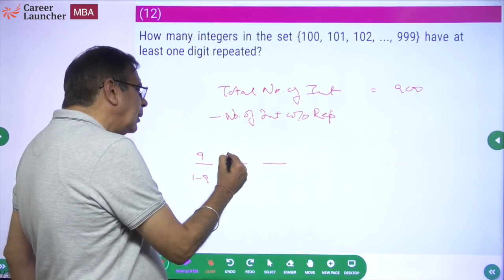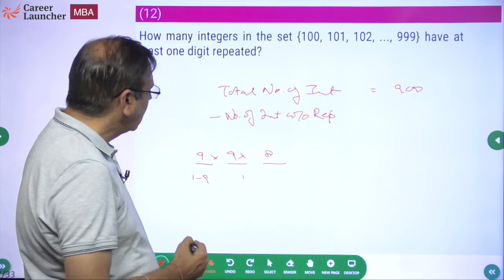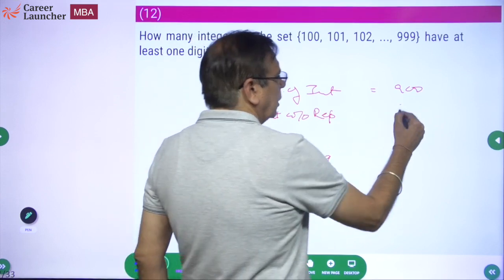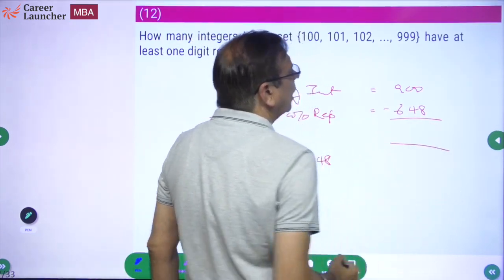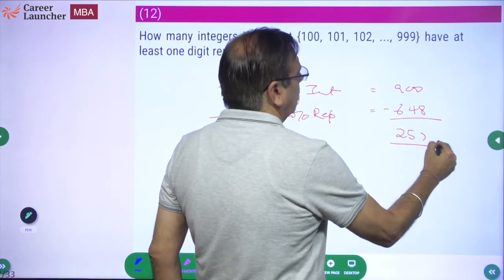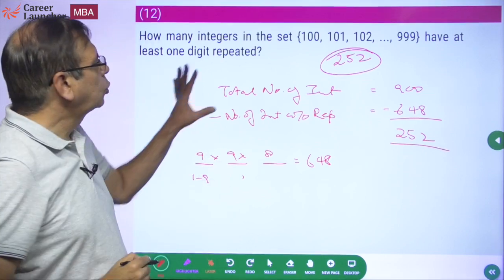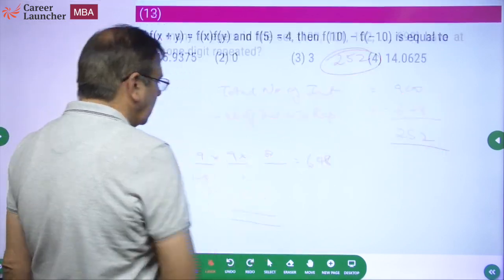So again, I have got 9 possibilities here and 8 possibilities here. 9 into 9 is 81, into 8, 648. 900 minus 648 should be the answer. So that becomes 252. Okay, simple question, no jugaad as such, but the standard thing would be total number of integers minus integers which have no repetition at all.